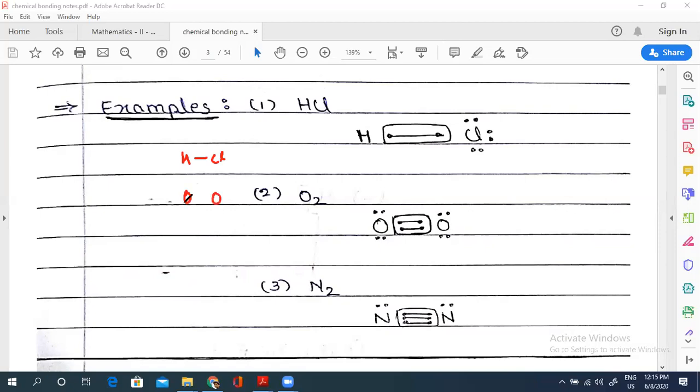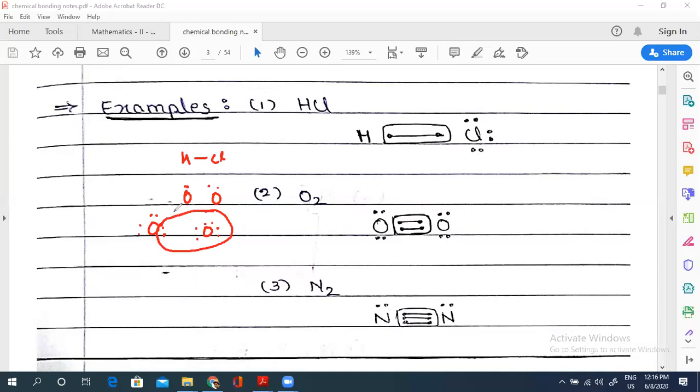Then if we have O2, so O needs 2 electrons. The configuration of O will be like this. We have solved these kinds of problems in class 10th, the Lewis dot structure. So this O will need 2 electrons, so it will take the second electron of the first and the second electron of the second oxygen.